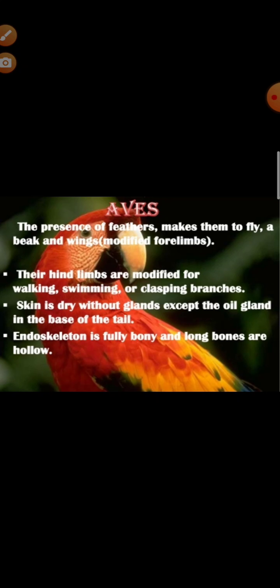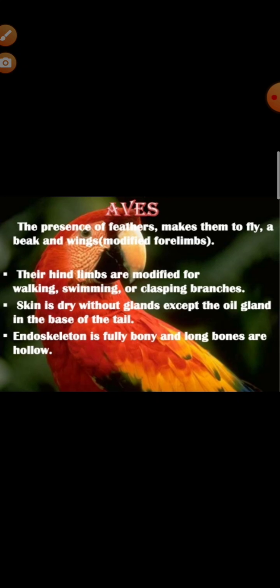Skin glands are absent except uropygial or preen gland at the base of the tail. Right? Monocondylic skull is present, lungs are spongy, larynx does not have vocal cord and sound is produced by syrinx, which is situated at the junction of the trachea and the bronchi. Birds are oviparous, eggs are megalecithal and development is direct and parental care is well developed in them.